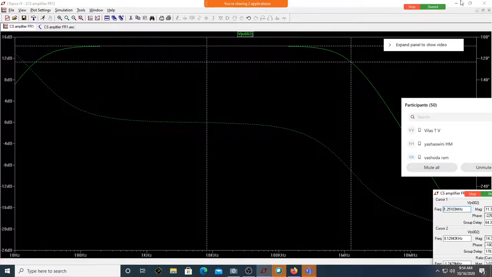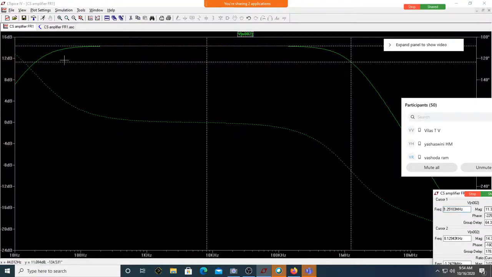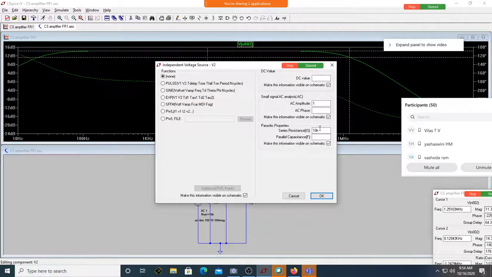signal. What do you mean by an ideal source? Current source, sorry, a voltage source. What is an ideal current source? Current or voltage source? Does it have very less resistance? Ideal voltage source should have zero resistance, no? Yes, sir. So since I put 10 kilo ohm, this was dominating. The dominant pole was due to F2. Correct?